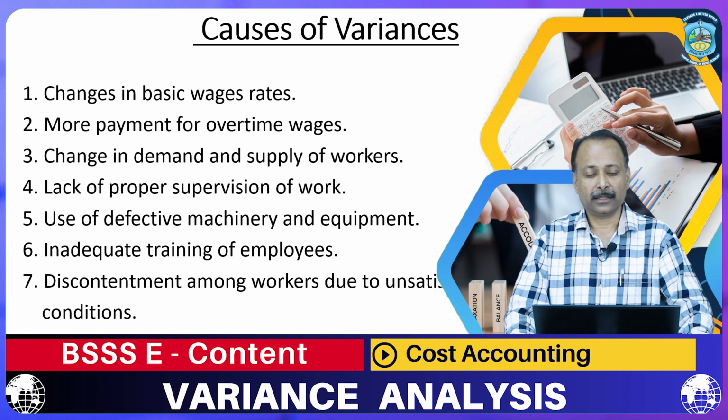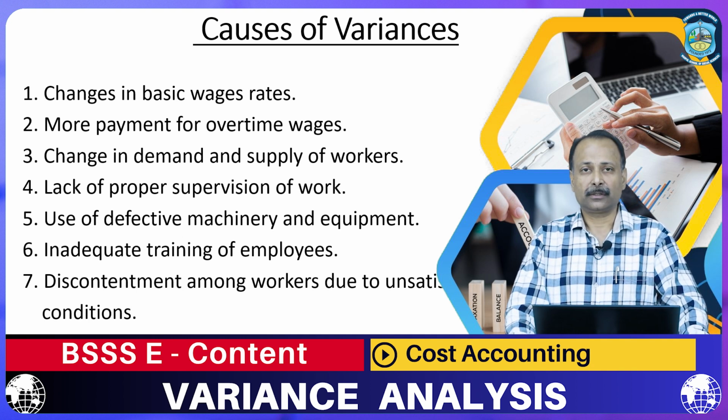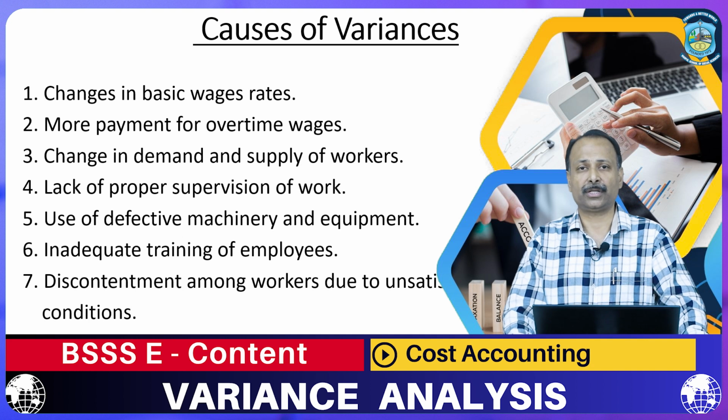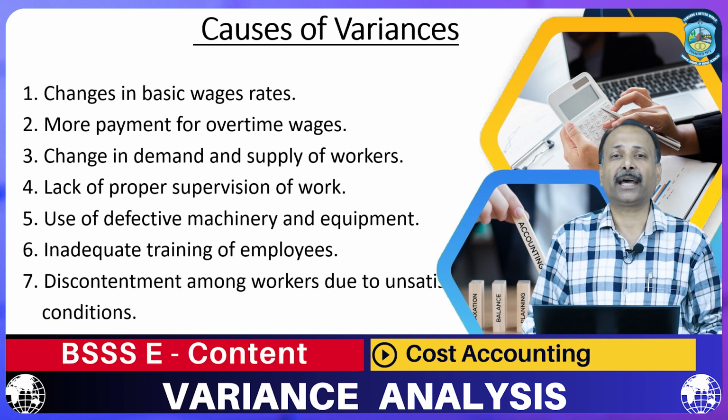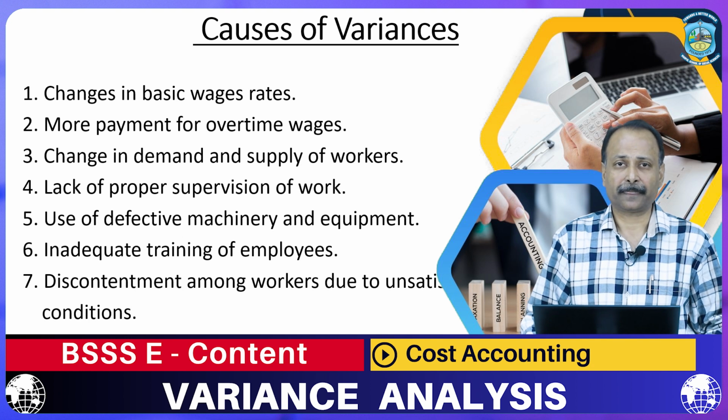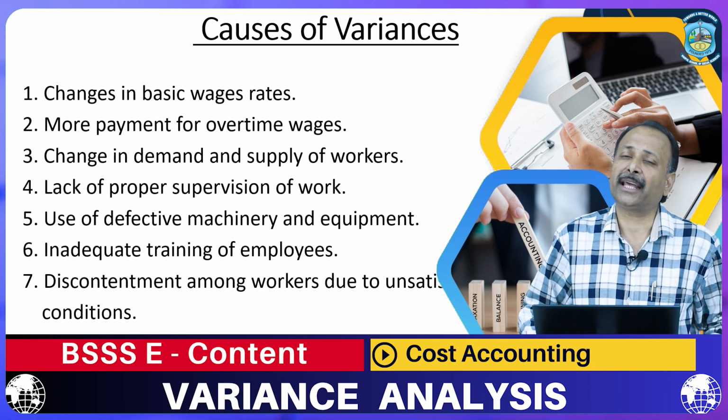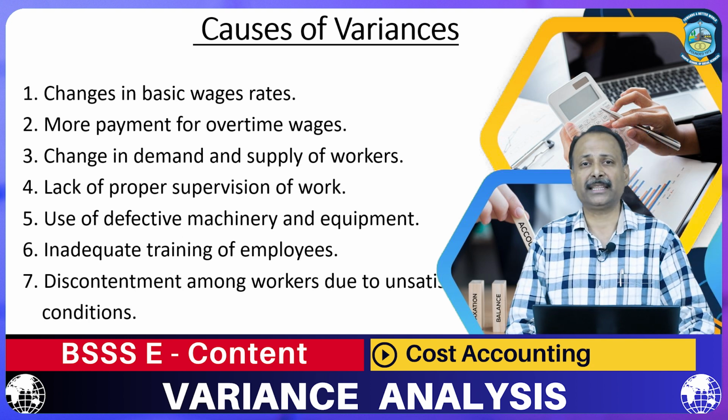Then the last reason of variance for today's session is discontentment among workers due to unsatisfactory working conditions. Sometimes the workers, the employees, are not at all satisfied. When they are not satisfied, they are not going to give their 100% in their work.